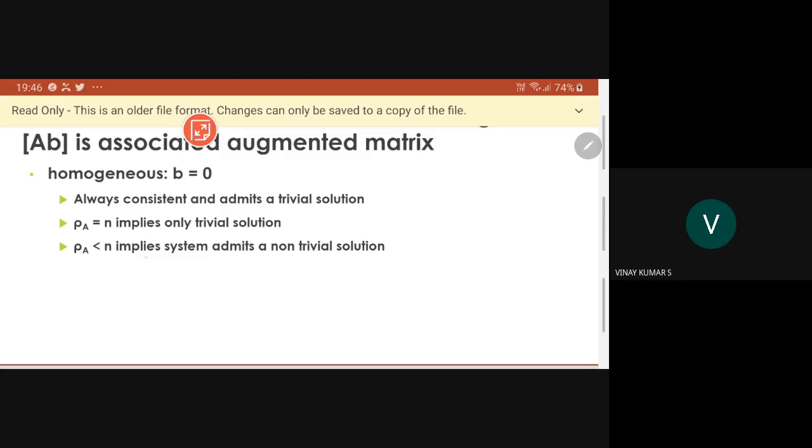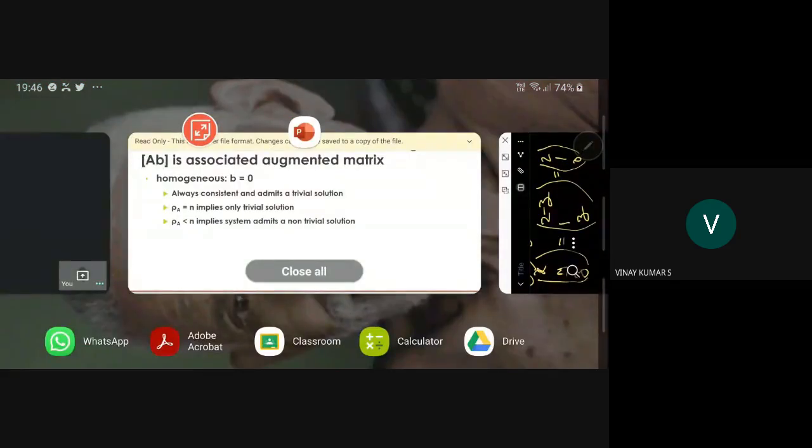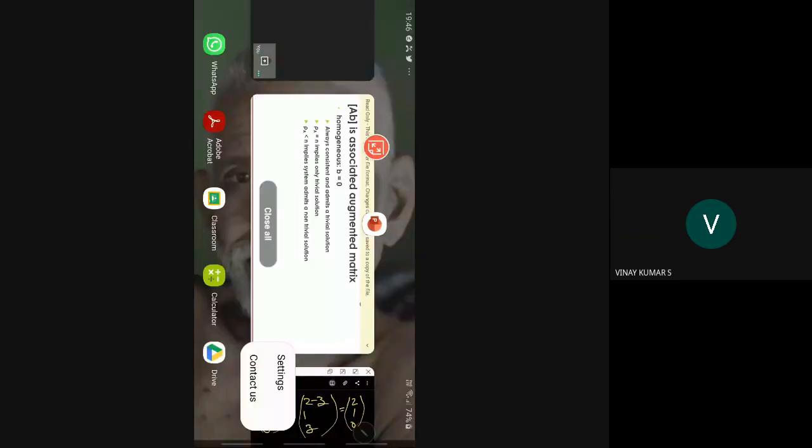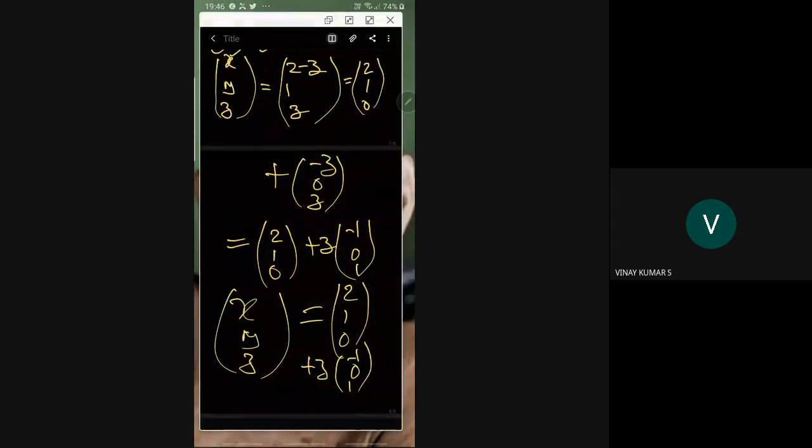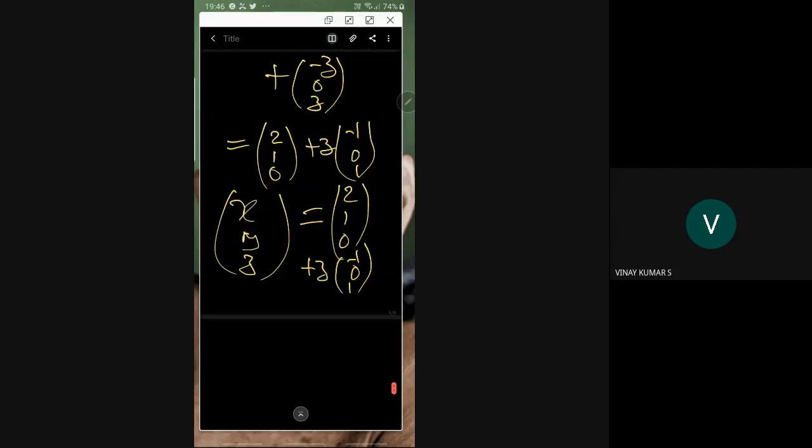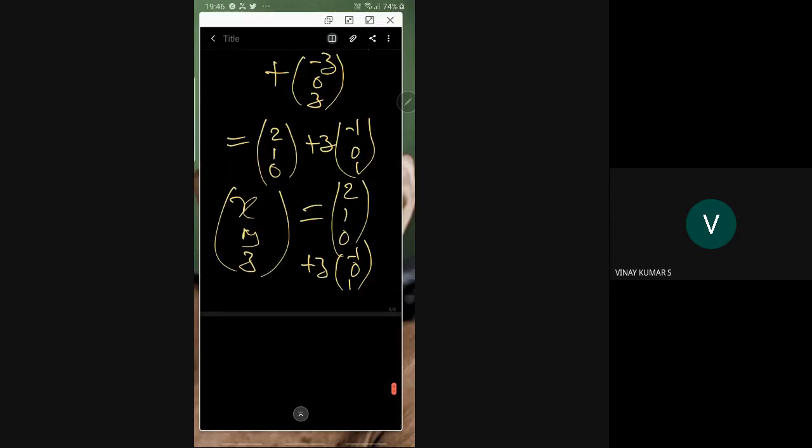If rank of A is less than n, then it has non-trivial solutions, infinite number of solutions. In such case, if rank of A is say r, then n minus r free variables you can talk about, and we can write what all the solutions are. Writing all the solutions is a very important thing here, because when it comes to eigenvalues and eigenvectors, that is the final topic, you need to express certain things like this.